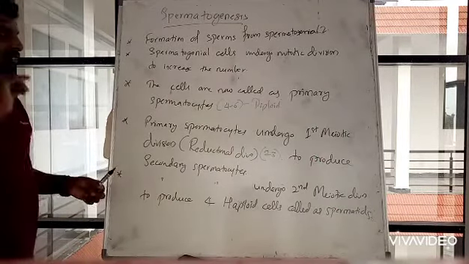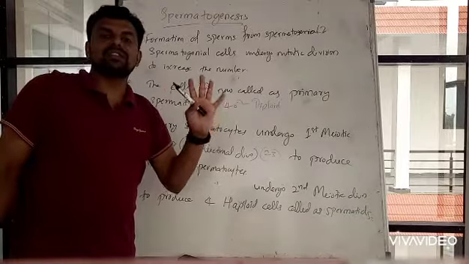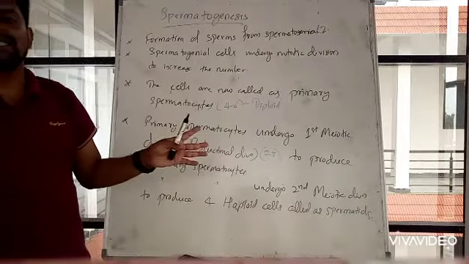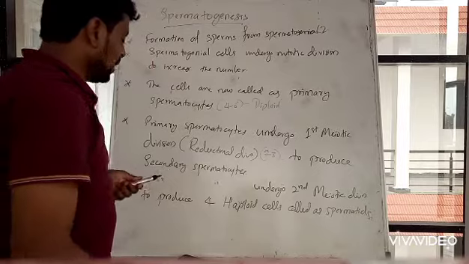At the end of meiosis we will find 4 cells, called spermatids. They are all haploid in nature.